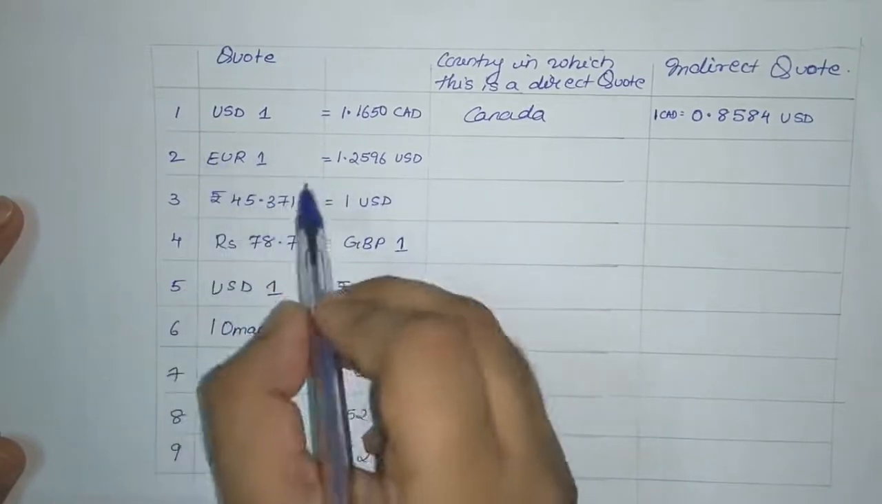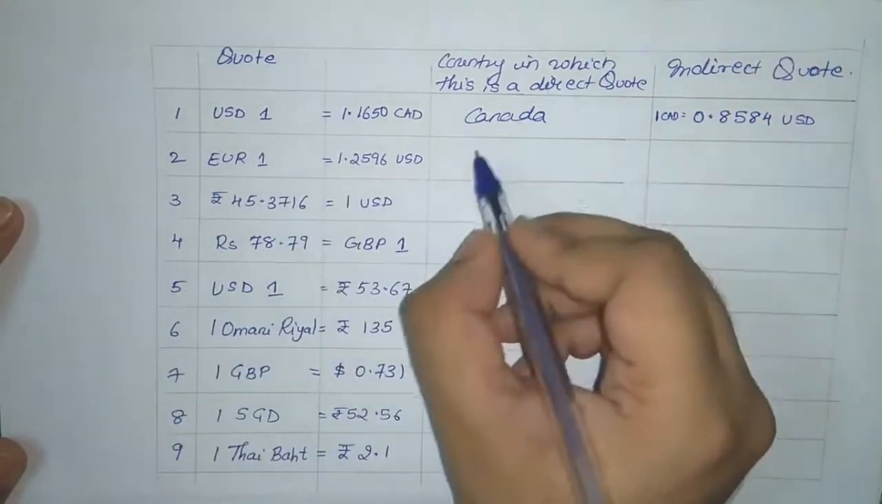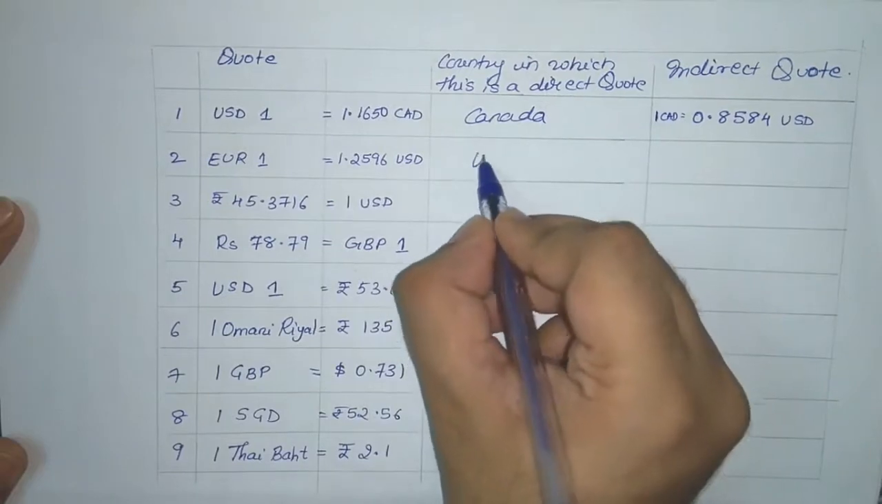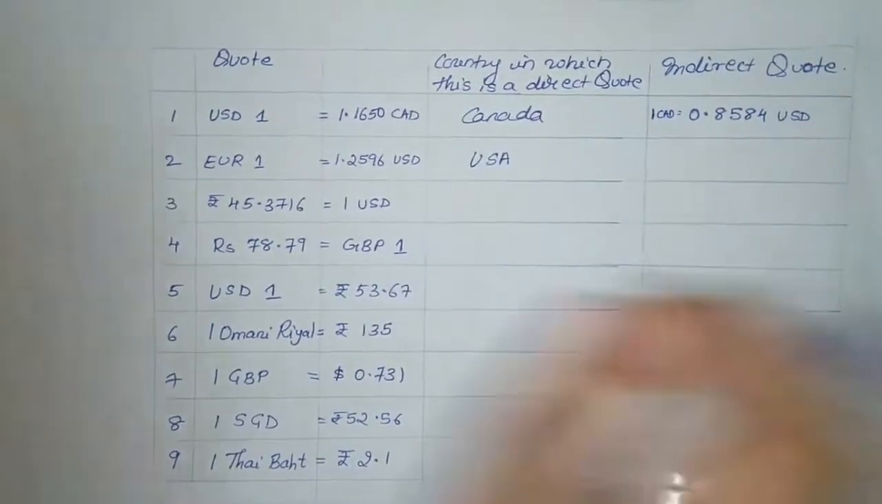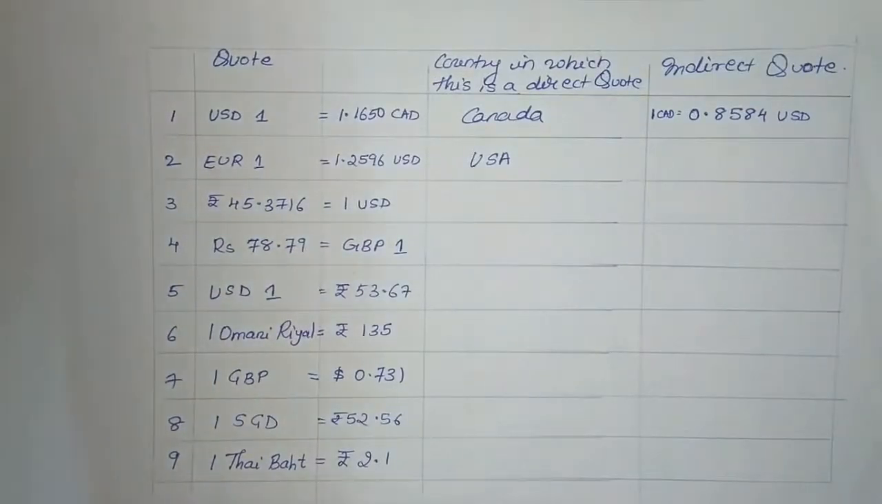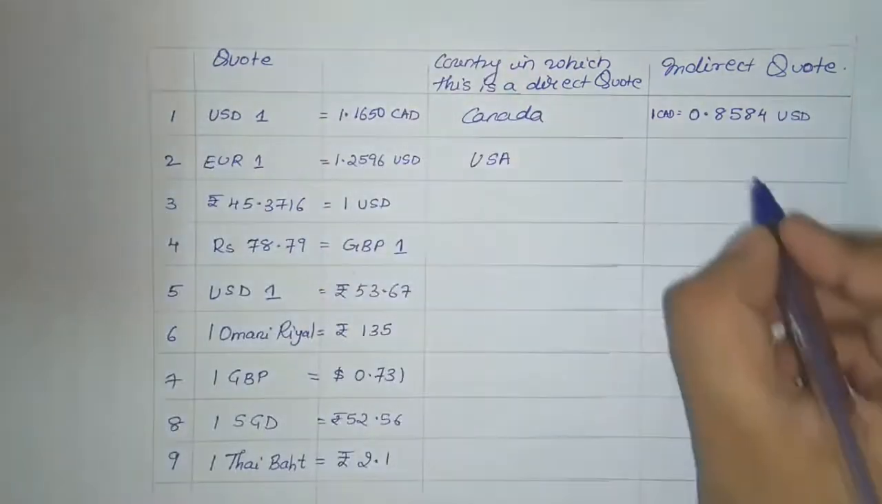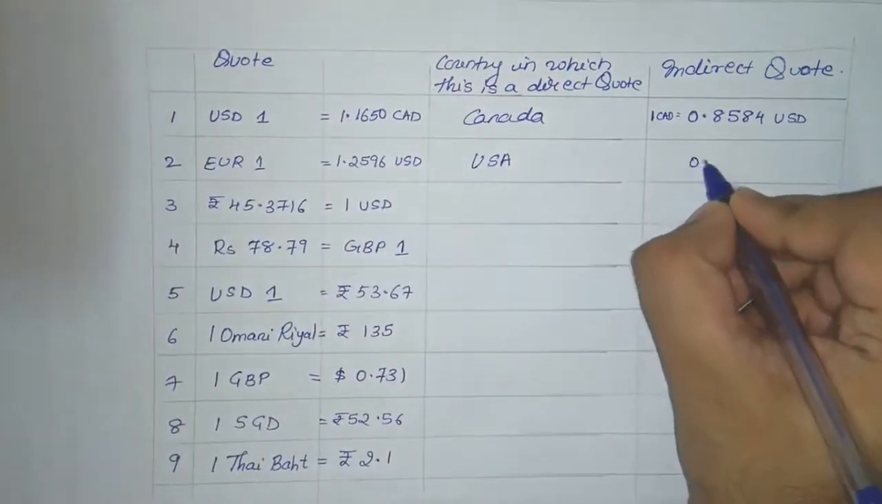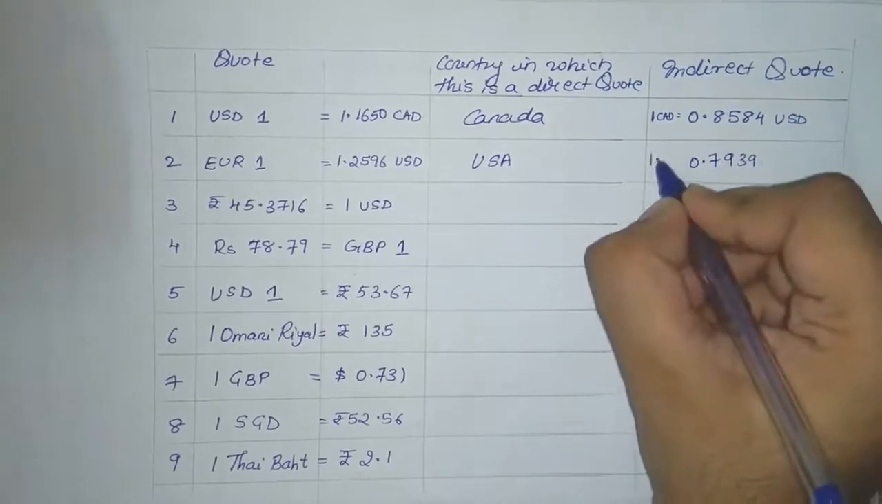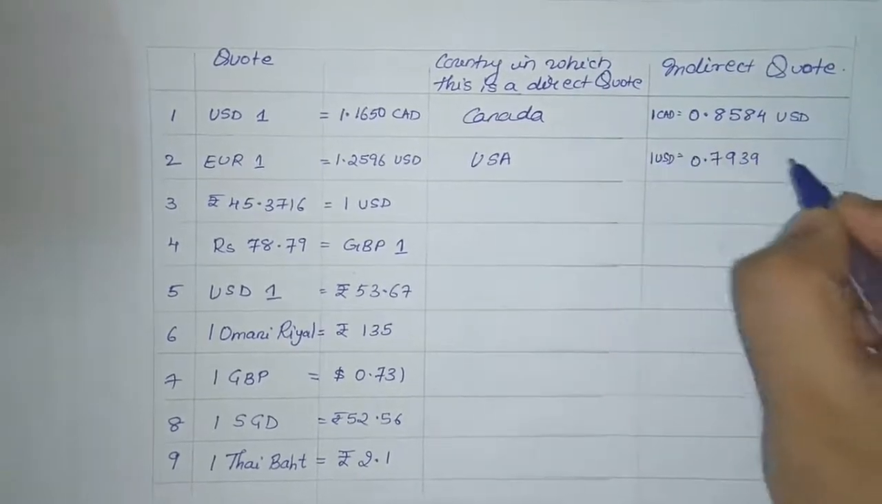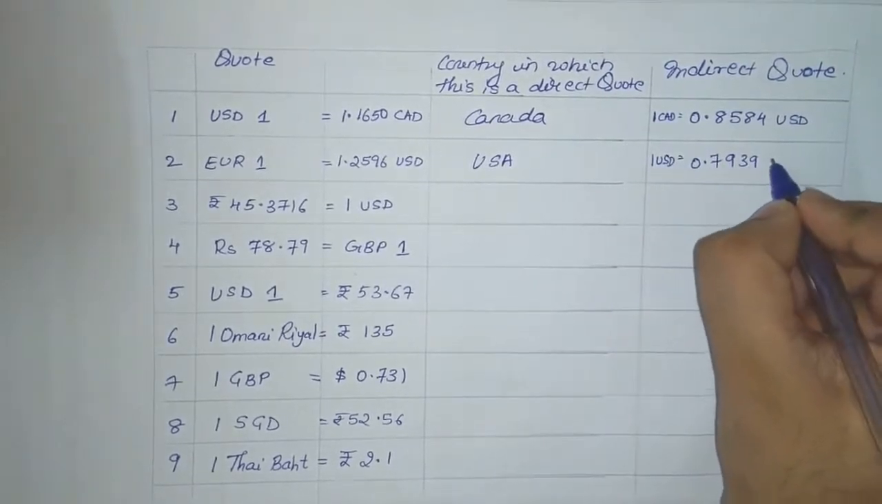Euro is the base currency, so the country in which it is a direct quote will become USA. In order to find the indirect quote, it will be 1 divided by 1.2596. So here it is 0.7939. So 1 USD is equal to 0.7939 euro.